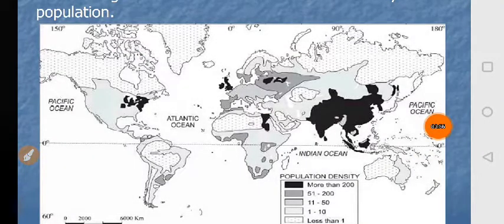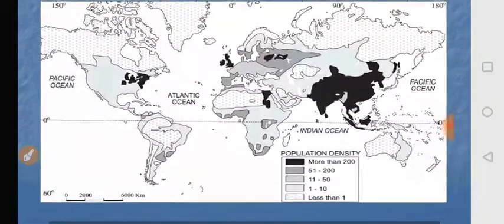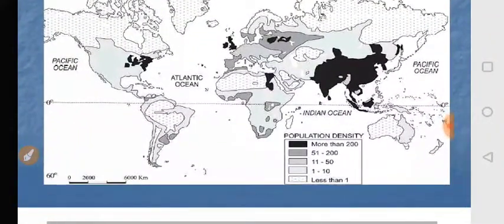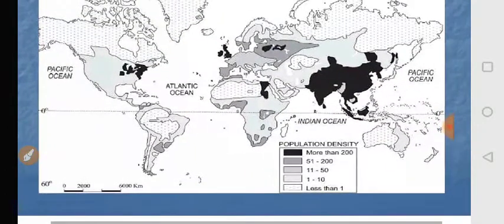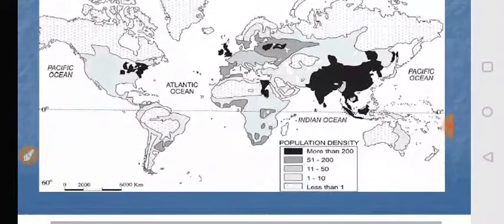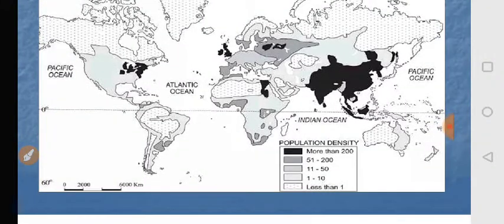Now we will discuss factors influencing population distribution. Before we start this, I would like to tell you why people are attracted to or gather in a specific place or land, permanently or temporarily, and what are the causes behind the uneven distribution of population in the world. So I will discuss it one by one.